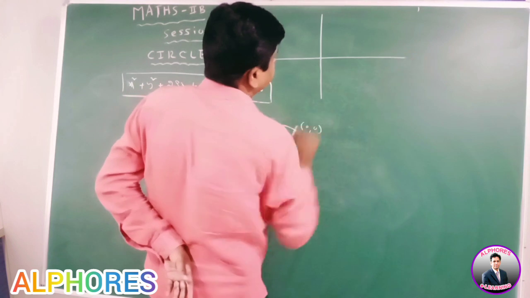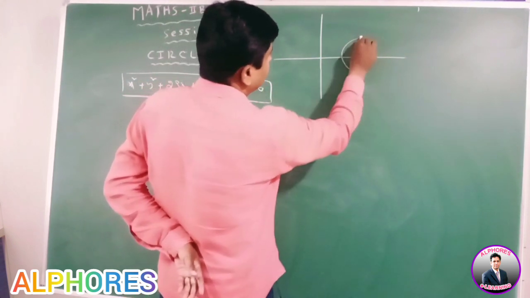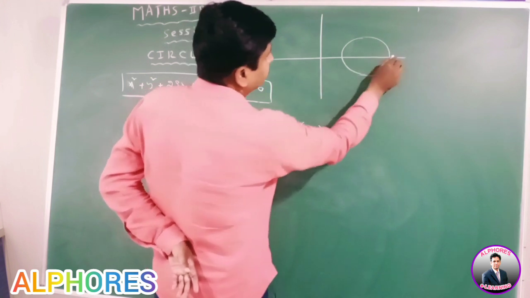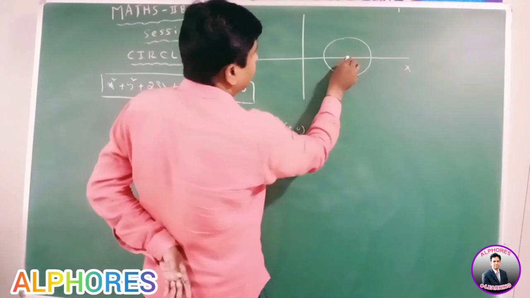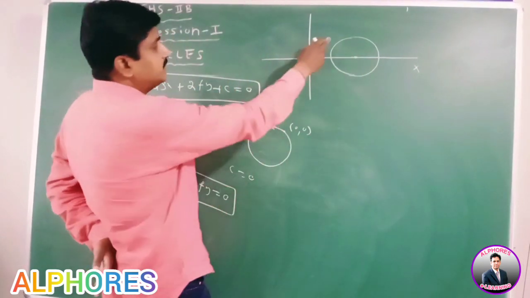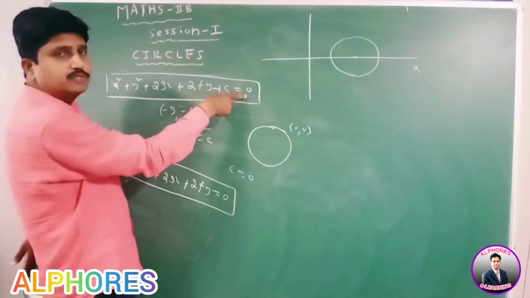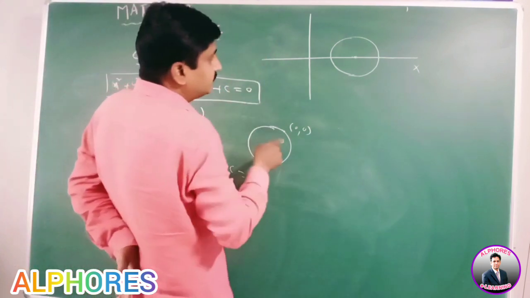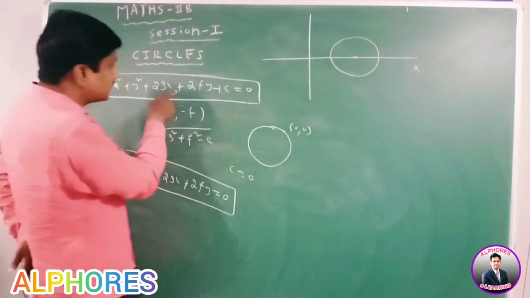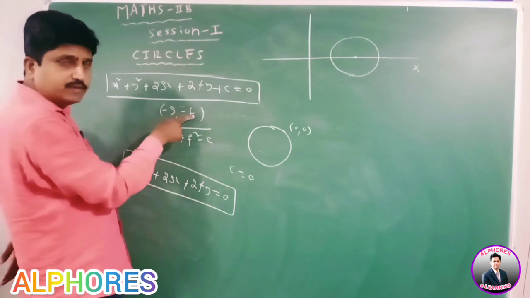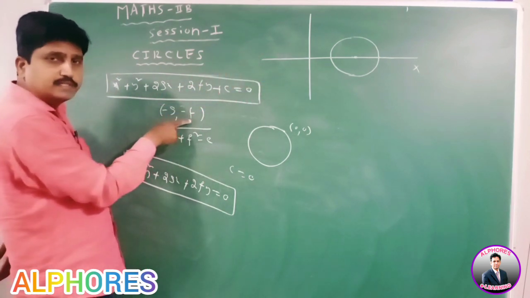Next one, the equation of circle having center on x-axis. The general equation of the circle is x square plus y square plus 2gx plus 2fy plus c equal to 0. The center of the circle is minus g comma minus f. If the center lies on x-axis, then the y-coordinate of the center is 0.